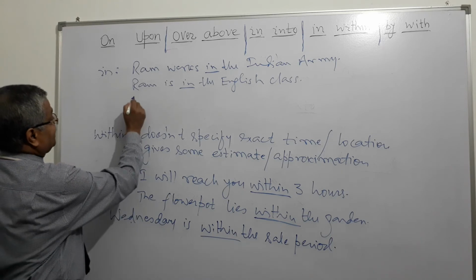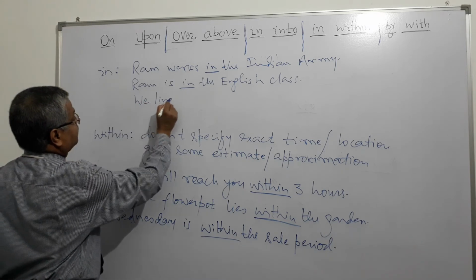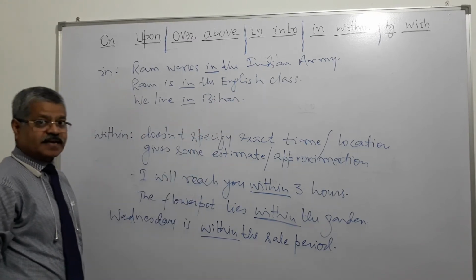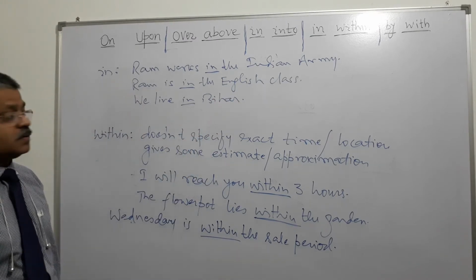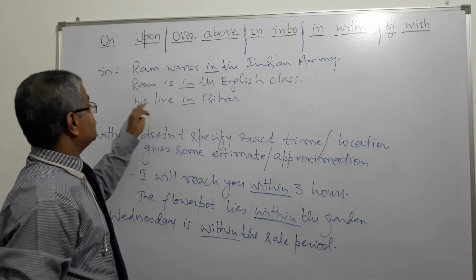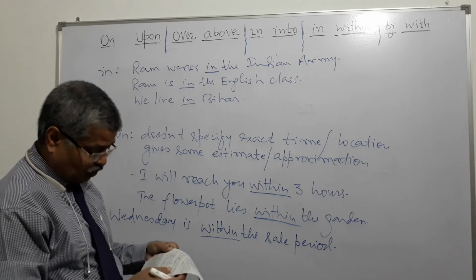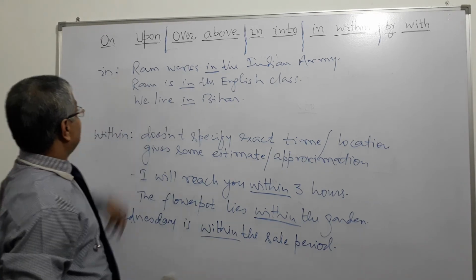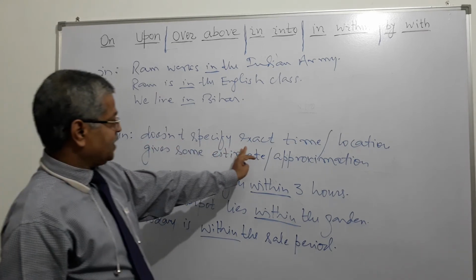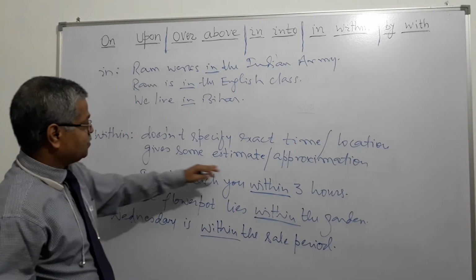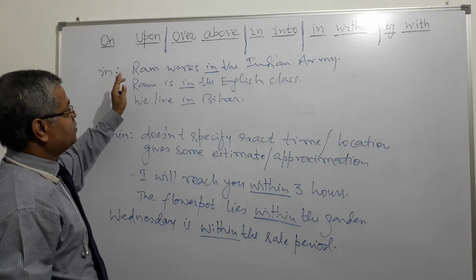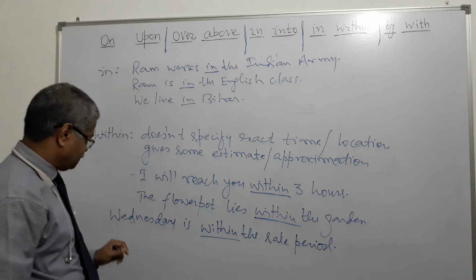And I can say we live in Bihar. So here also it shows exactness, where we live, in Bihar, right? And in Bihar it includes us, we. So that's the major difference: within doesn't specify exact time or location, it gives some estimate or approximation, but with in, exactness is there, inclusiveness is there, right?